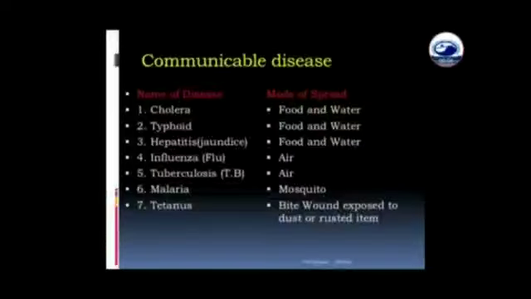Examples of communicable diseases are cholera, typhoid, and hepatitis, which spread through food and water. Influenza and tuberculosis spread through air. Malaria spreads through mosquitoes, and tetanus spreads through a bite wound exposed to dust or a rusted item.